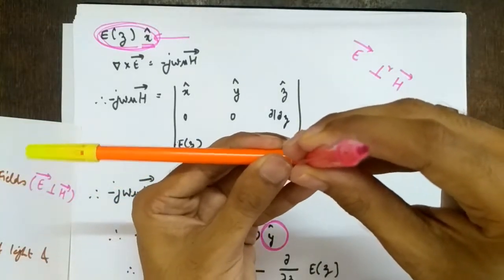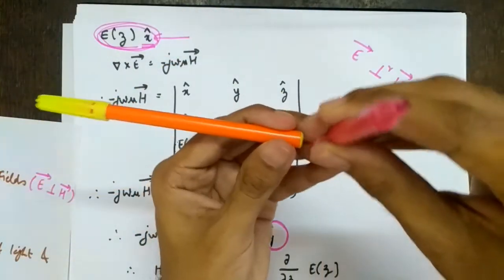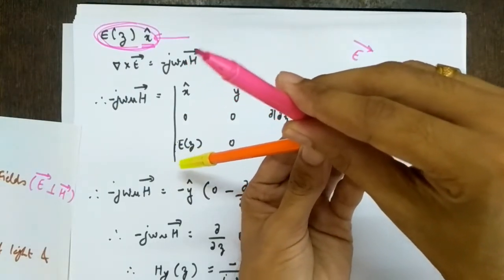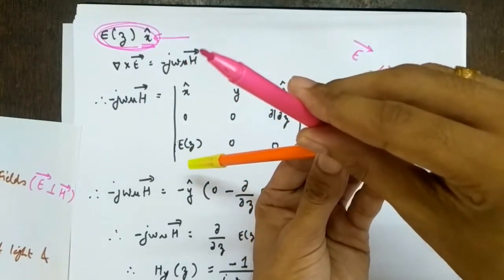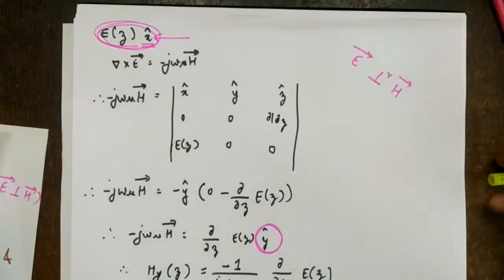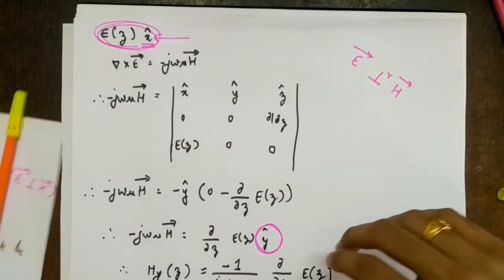So it will be perpendicular here. It can be along any direction. So if it is tilted, then my electric field and magnetic field will also be correspondingly 90 degrees. Okay. So this is what we study from this solution of the wave equation. So we study one more very important aspect.